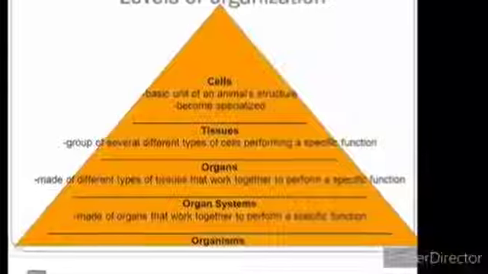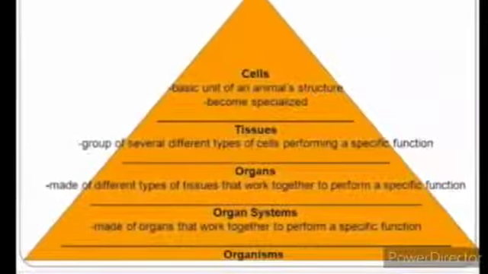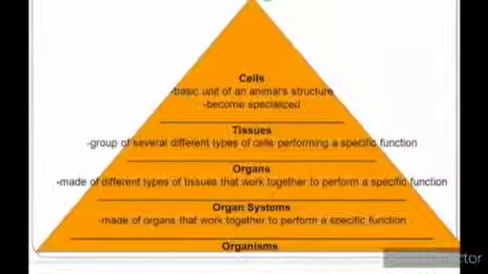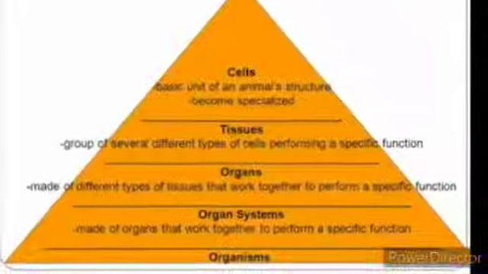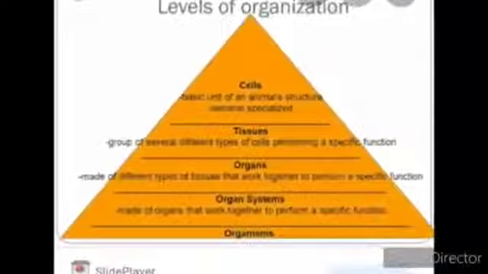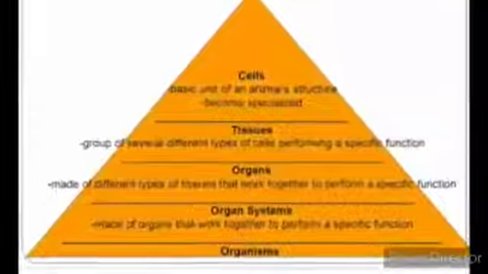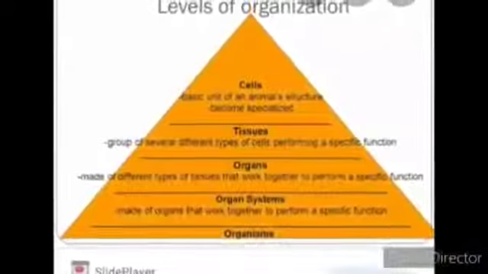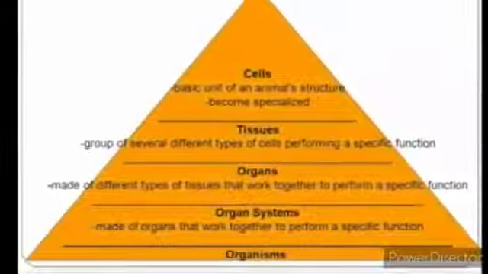So what are organs? Organs are made up of different types of tissues that work together to perform a specific function. As you all know, kidneys, heart, liver, lungs, these are various kinds of organs. They are the combination of tissues and they perform very specific functions, such as the heart is used to pump blood, and kidneys are used in the excretory system, as an excretory organ, etc.